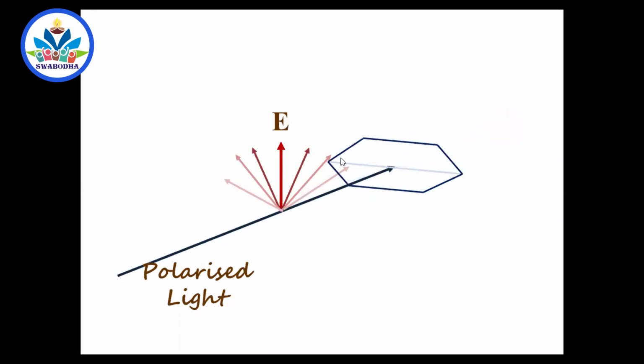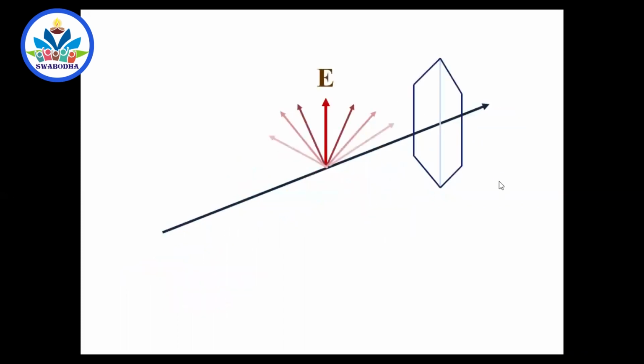And when I hold it perpendicularly, you know that the resultant electric field vector will never have any component perpendicular to it. You can't split this vector into a perpendicular direction like this. That means its effect in the 90-degree direction is not found at all. That means nothing passes through this. Intensity becomes zero. So that's how we can explain it.